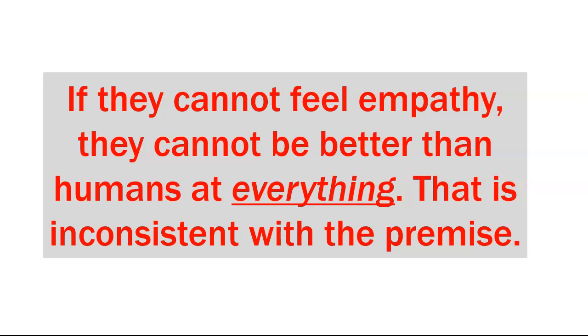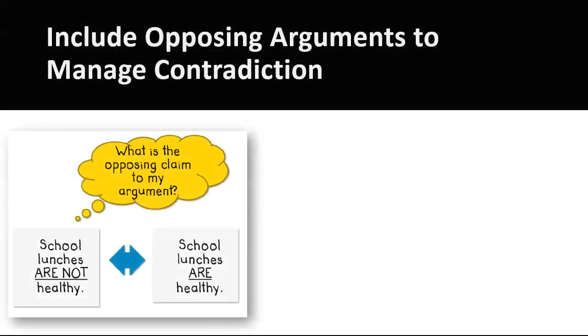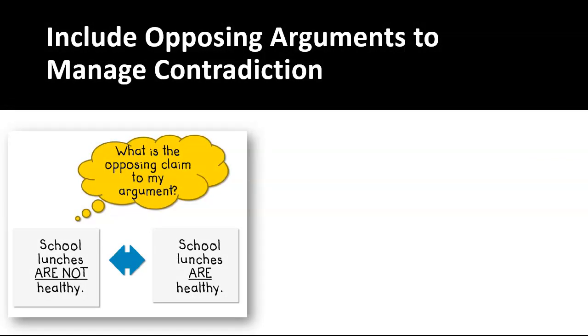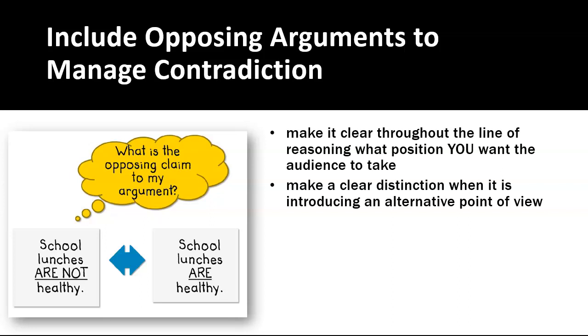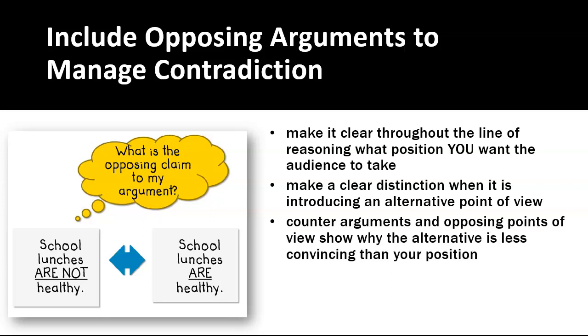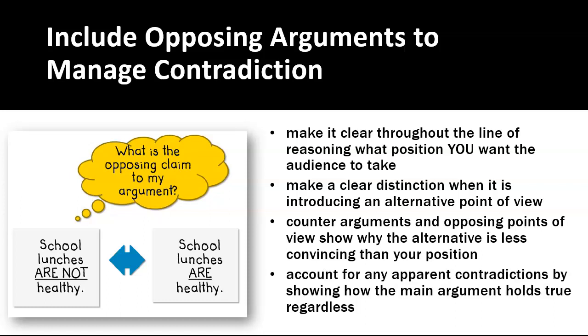A strong line of reasoning considers alternative points of view, including those that contradict the main argument. Clearly communicate the position you want the audience to take by including it throughout your line of reasoning, showing how the position holds true, regardless. You predict and manage any apparent contradictions, demonstrating why that alternative is less convincing than your position.